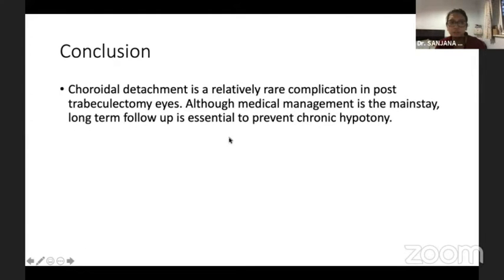So to conclude, the choroidal detachment is a relatively rare complication post-trabeculectomy. Although medical management is the mainstay, long-term follow-up is essential to prevent chronic hypotony.